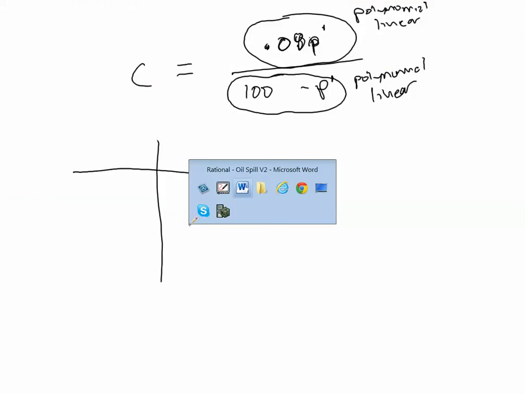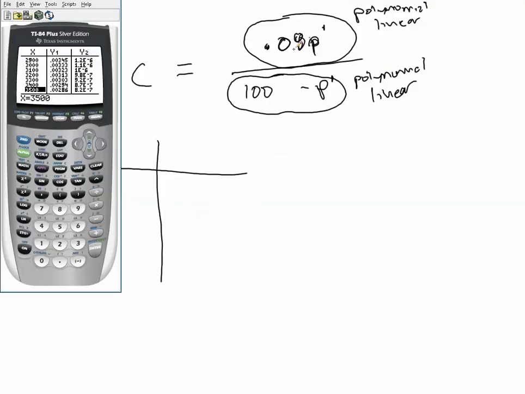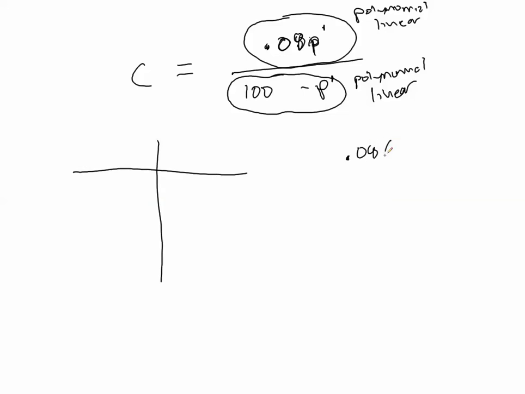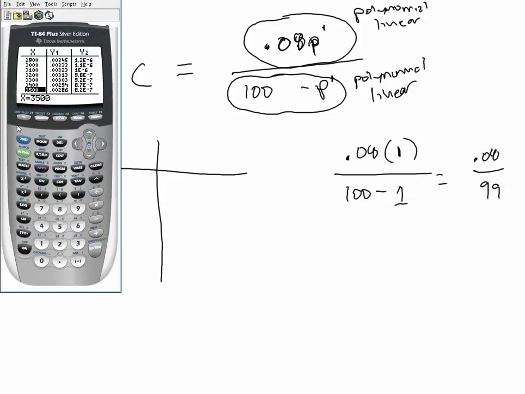Actually, I'm just going to go ahead and plug this thing into the calculator and look at the table that way. Just to kind of give you an idea of how we calculate with this in case you ever want to do some by hand analysis. So let's say we just want to look at 1%. Well, 1% would just require putting in a 1 for p, and this would give me 0.08 times 1 is 0.08, 100 minus 99, or 100 minus 1 is 99, and then I could do 0.08 divided by 99, and I get a very, very small number in this case.